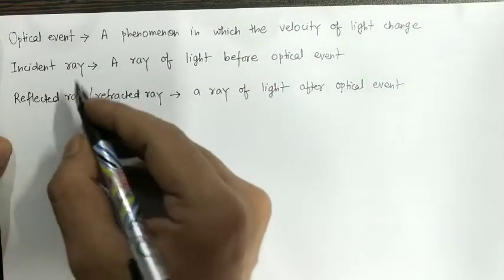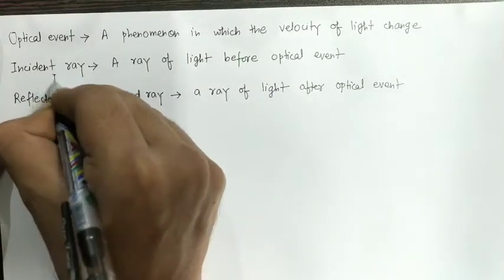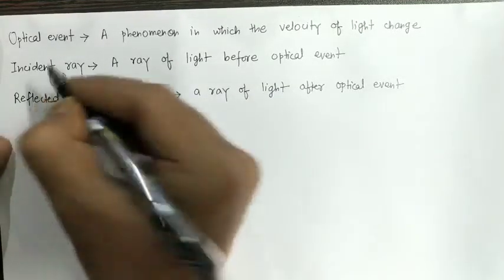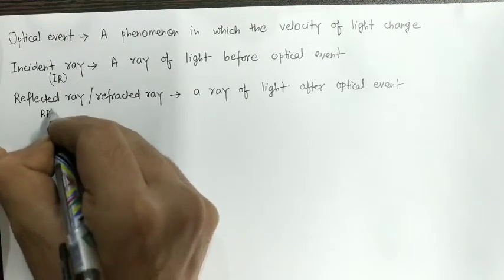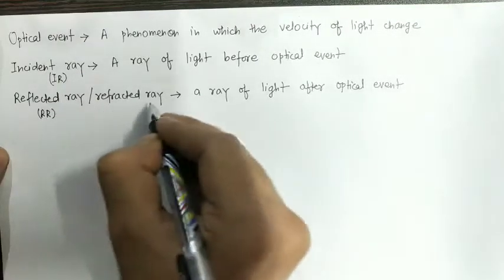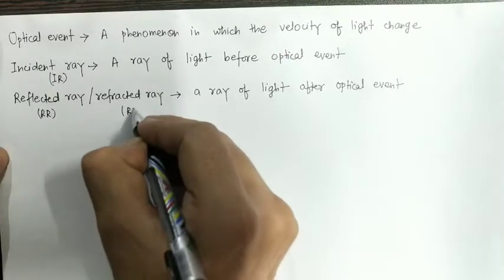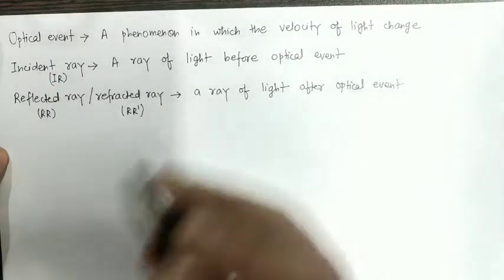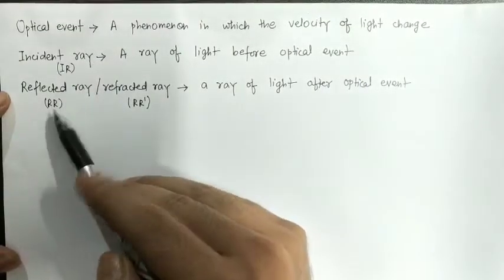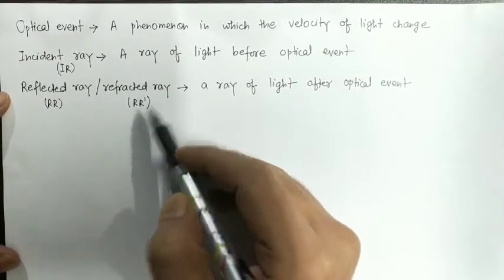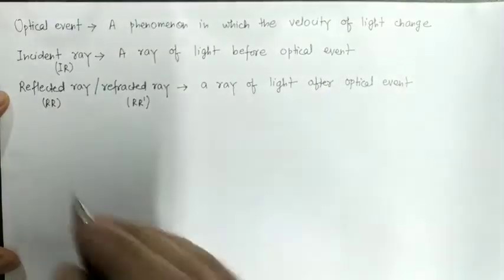For incident ray, I will use the symbol IR. For reflected ray, I will use the symbol RR, and for refracted ray, I will use the symbol RR dash. Now let us understand incident ray, reflected ray, and refracted ray with the help of a few examples.